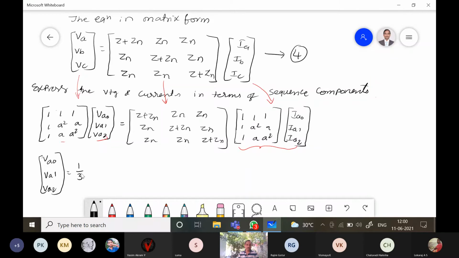X is equal to 1 by 3 times the matrix 1, 1, 1; 1, a square, a; 1, a, a square, which is opposite to this matrix, multiplied by VA, VB, VC. So that is VA, VB, VC, already there. I have taken VA0 outside, and the remaining terms I will write as they are.